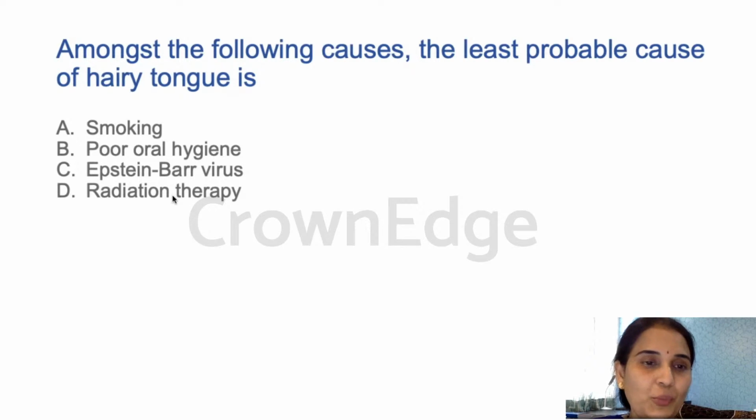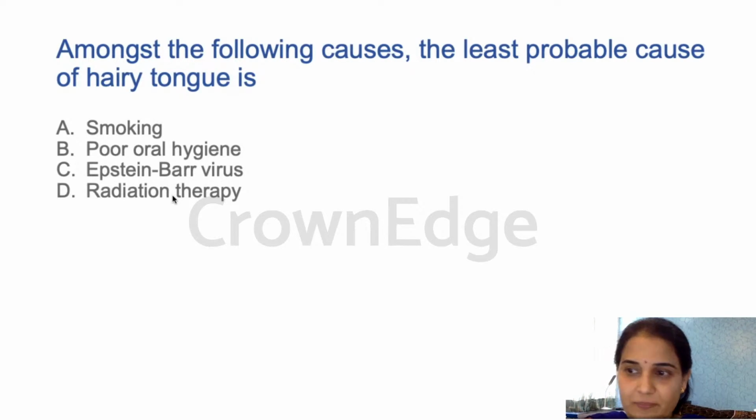Okay. The hairy tongue is basically because of hypertrophy of the filiform papilla, where keratin is forming in great quantity and turnover is poor. So that can happen in smoking, that can happen due to poor oral hygiene, and that definitely happens in patients with radiation therapy. But Epstein-Barr virus does not cause hairy tongue, it causes hairy leukoplakia. I think that is when the confusion starts, because Epstein-Barr virus is associated with something hairy, but it is not hairy tongue. It is hairy leukoplakia, which happens on the lateral border of the tongue. So C is the least probable cause for hairy tongue. Rest A, B, and D are quite common causes for hairy tongue. So the answer is C for this question.